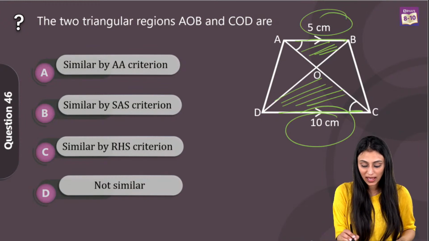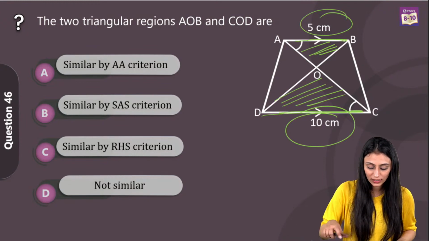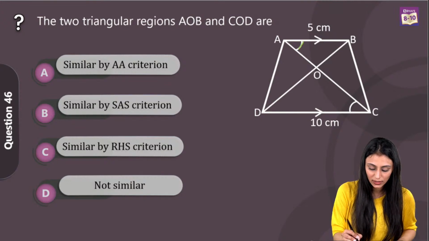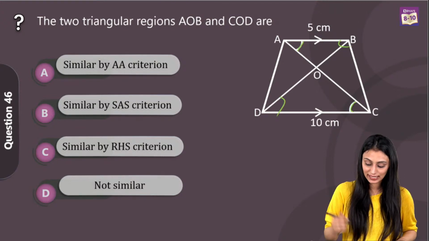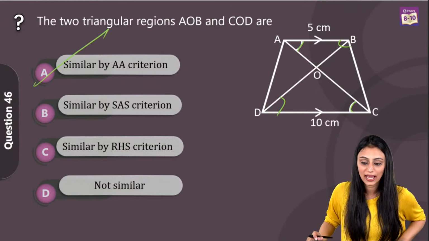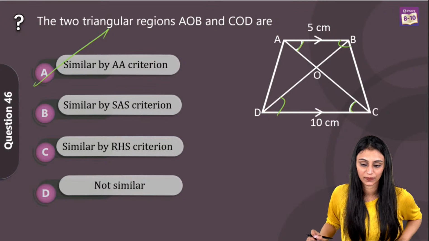So, here AB is parallel to CD, right? So, these alternate angles you can see they are going to be equal, this is equal, this will also be equal. So, by AA similarity criteria, I can say that the triangles are similar. So, option A is the right answer for this question.